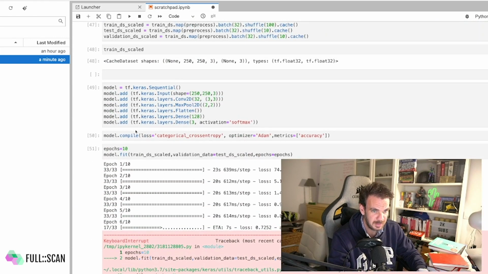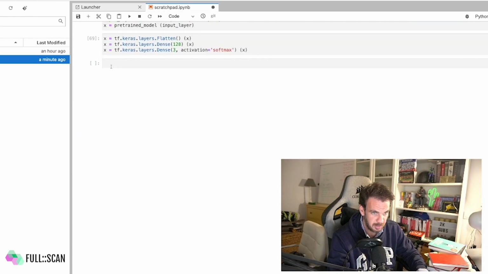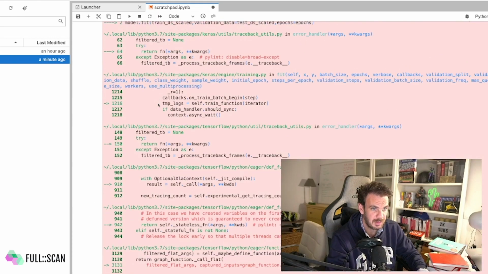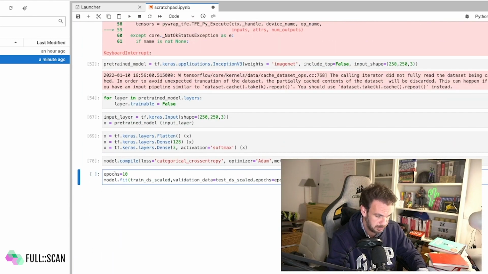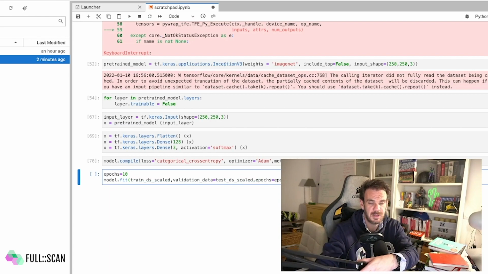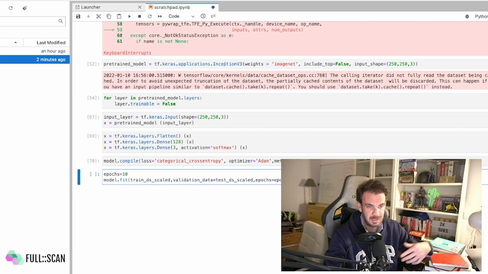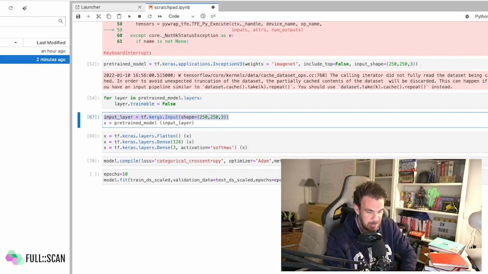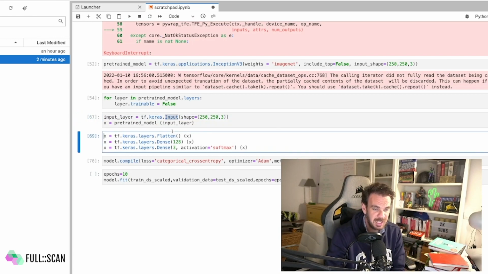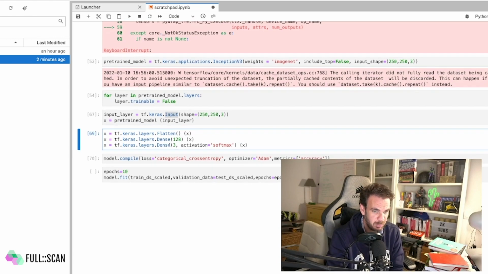Let's copy and paste the compile and fit. This is compile and the fitting as well. Here we go. Okay, now what we're doing here, so again we're using a pre-trained model, InceptionV3, where we're actually reusing all the features that it's extracting, and then we just add the initial input layer. I mean that can be skipped, but again it's something that I like to do. And then after the model we add these fine-tuning layers to make sure it suits the problem that we're trying to solve.